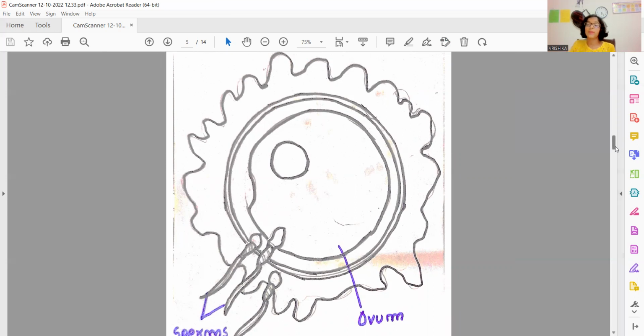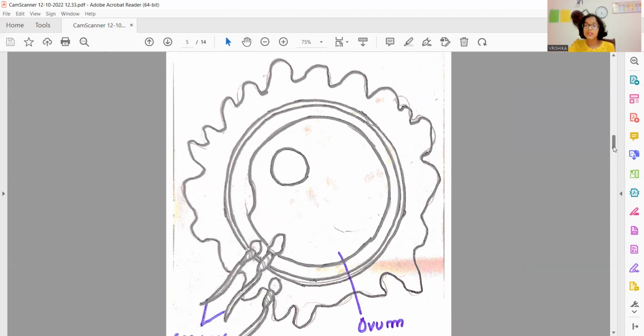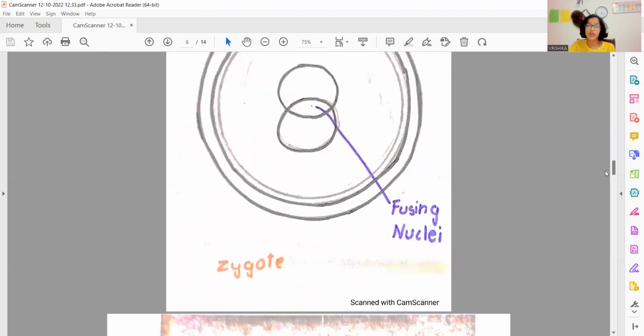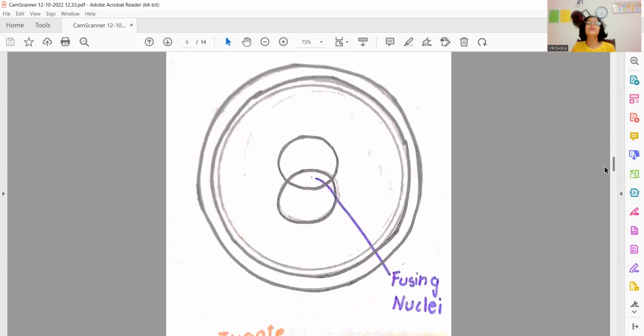The second step is that when a sperm comes in contact with the egg, one sperm may fuse with the egg. The next step is the fusion of the nuclei. During fertilization, the nuclei of the sperm and the egg merge together to form one nucleus. The fourth step is the formation of the zygote or the fertilized egg.